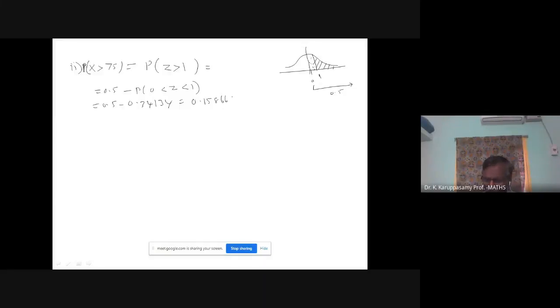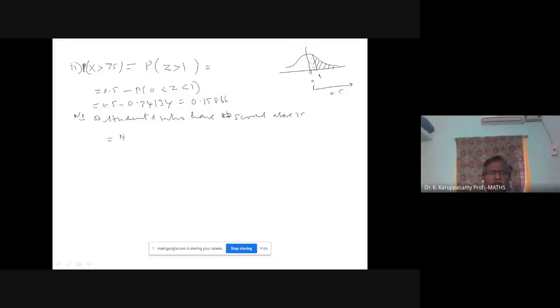Now we want the number of students who have scored above 75.